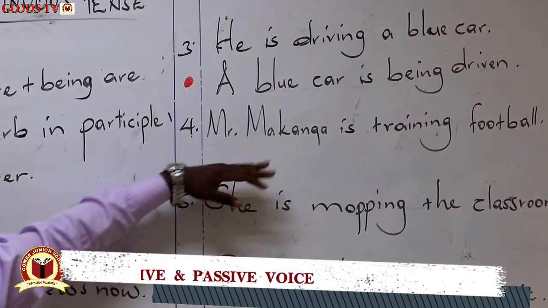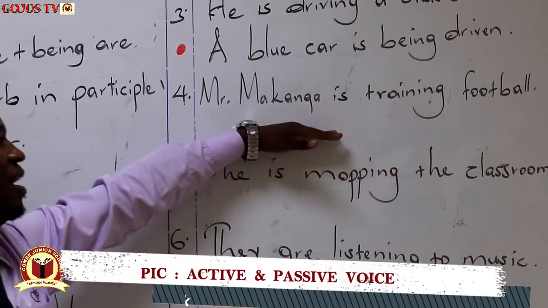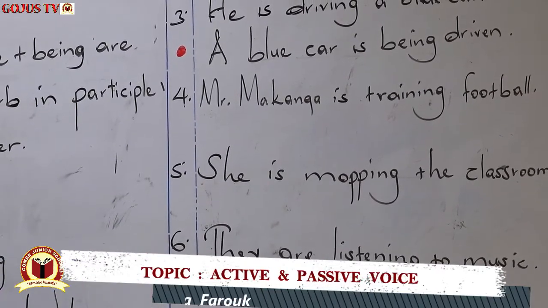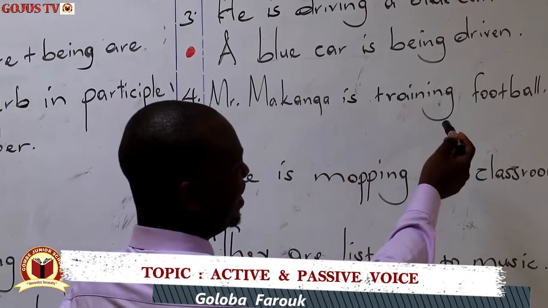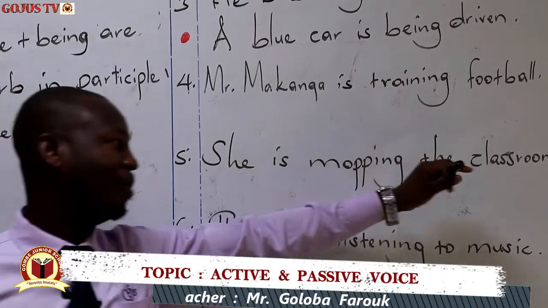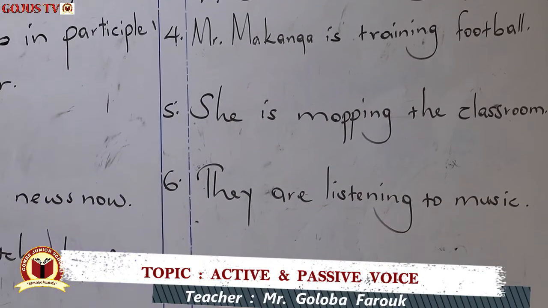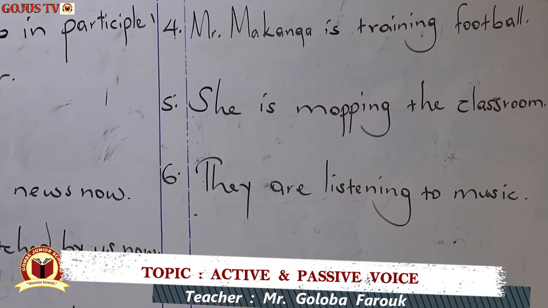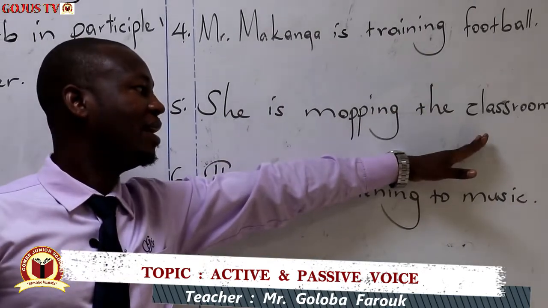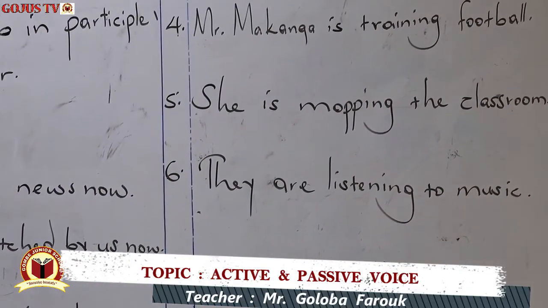Number 4, Mr. Makanga is training football. So here our object is football. You please respond to that. Okay. We shall say, football is being trained by Mr. Makanga. Number 5, she is mopping the classroom. Anyone can give us a response here? Please, whoever's given, thank you. So we shall say, the classroom is being mopped. Please, we end at being mopped. Put a full stop. We don't know who did the mopping.